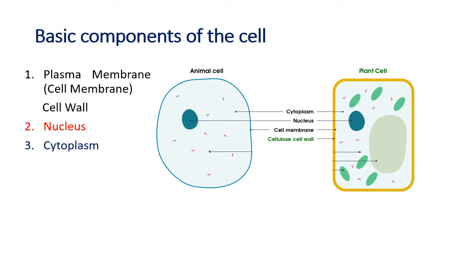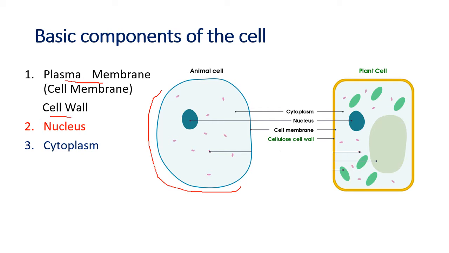Now we go to the basic components of the cell. So the next part of the chapter is the basic components of the cell. Like we said, the basic components are an outer border called the plasma membrane. Both plant and animal cells have a plasma membrane, the outer coating. But in the plant cell, along with the membrane, there is a cell wall outside.